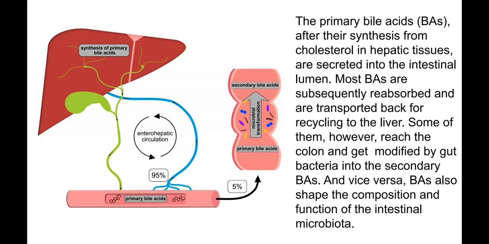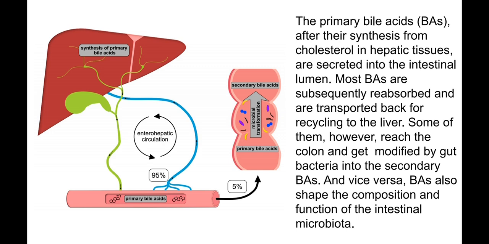What else? The primary bile acids, you also have to take care of them, and they are also very important. After their synthesis from cholesterol in hepatic tissues in the liver, they are secreted into the intestinal lumen to help in the digestion of fat.